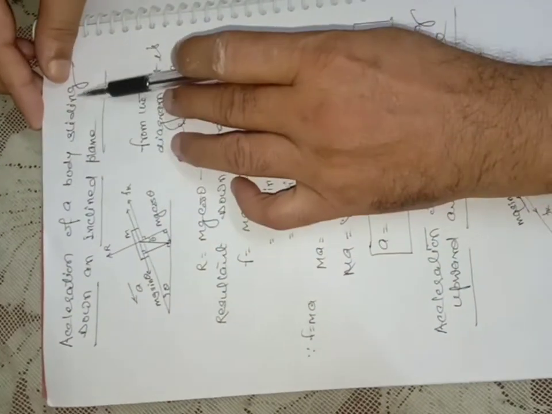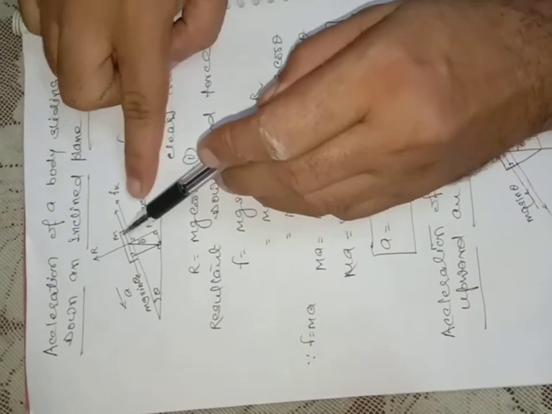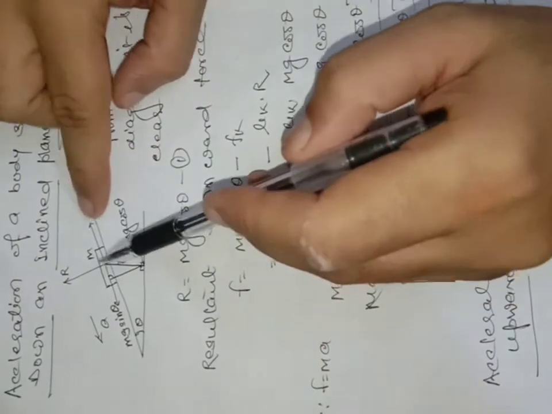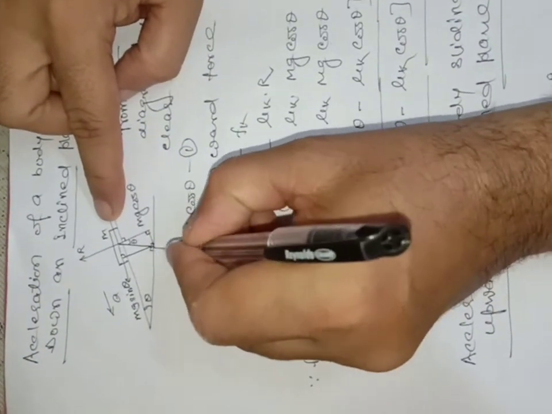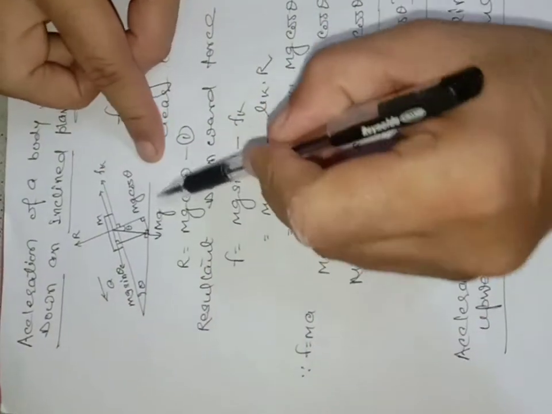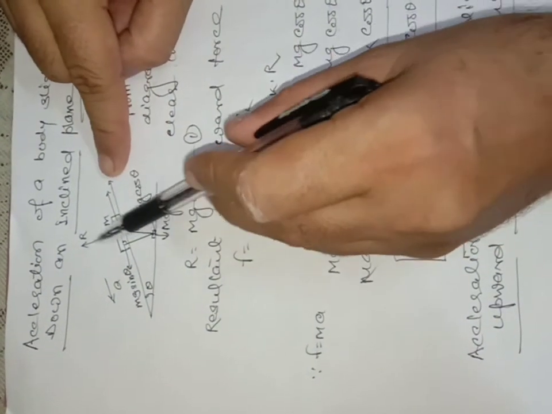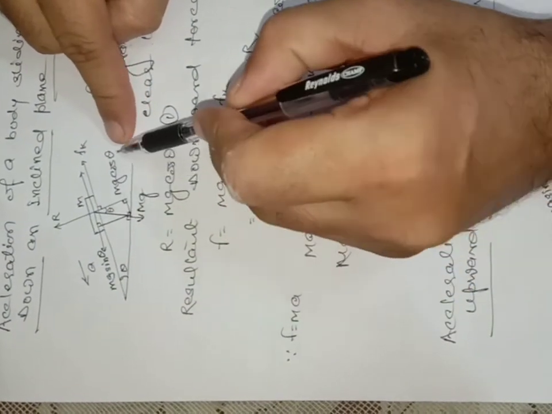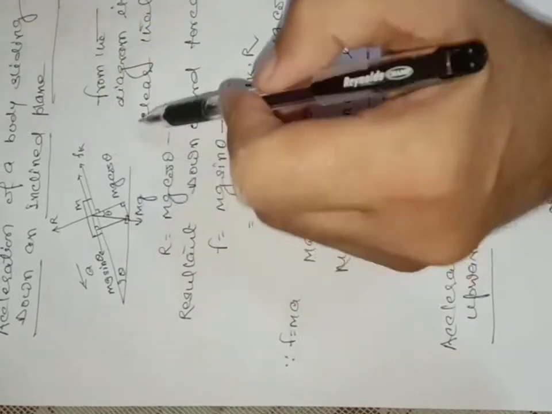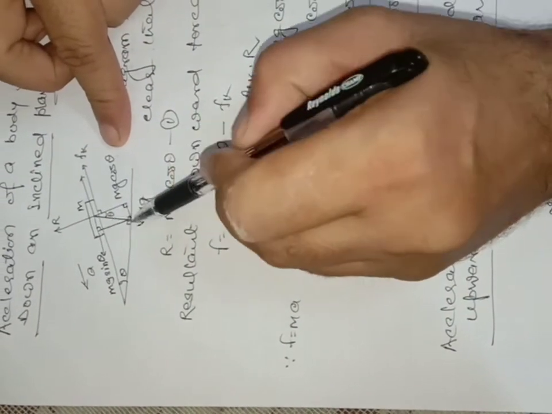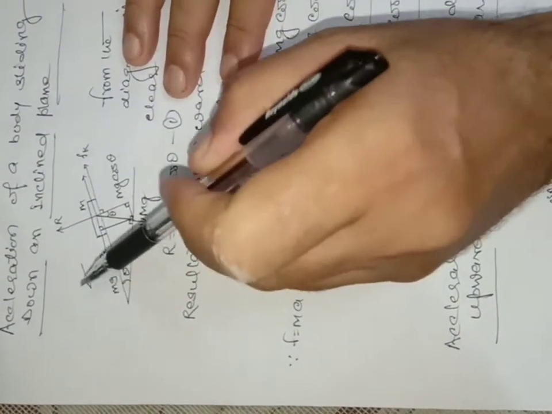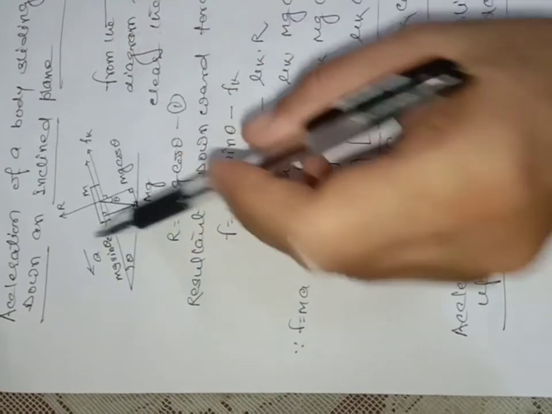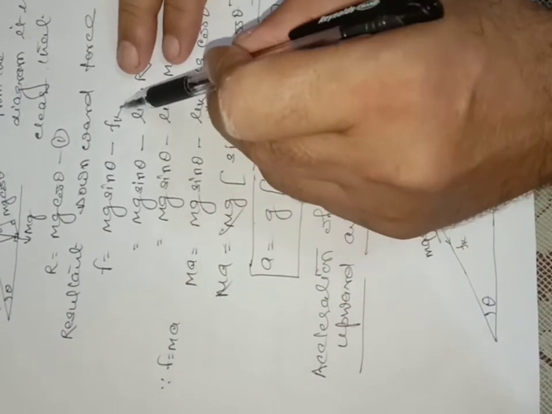Similarly, acceleration of a body sliding down an inclined plane. See here, again a body is kept on an inclined plane which is inclined by an angle theta from the horizontal surface. The mass of the body is m. This is the direction of the weight of the body mg, perpendicular to the horizontal surface, and the normal is perpendicular to the inclined plane. If we resolve mg into two components, they are mg cos theta and mg sin theta. Mg cos theta is perpendicular to the plane, mg sin theta is along the plane, and the body is moving downward. So see here, what is the resultant downward force? mg sin theta downward, fk upward. So the resultant downward force becomes mg sin theta minus fk.